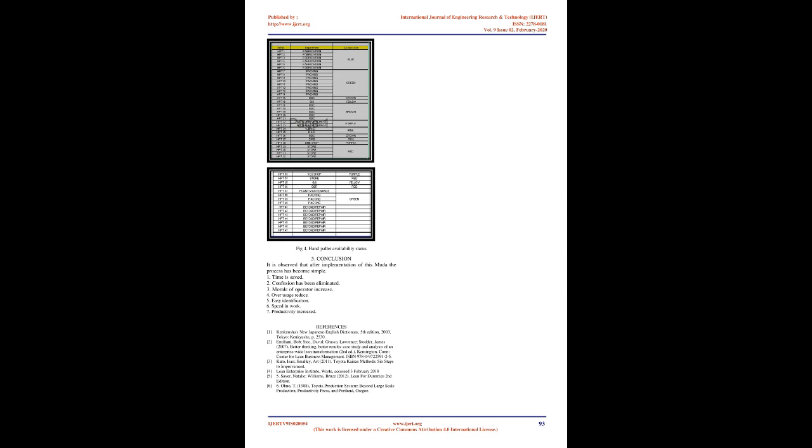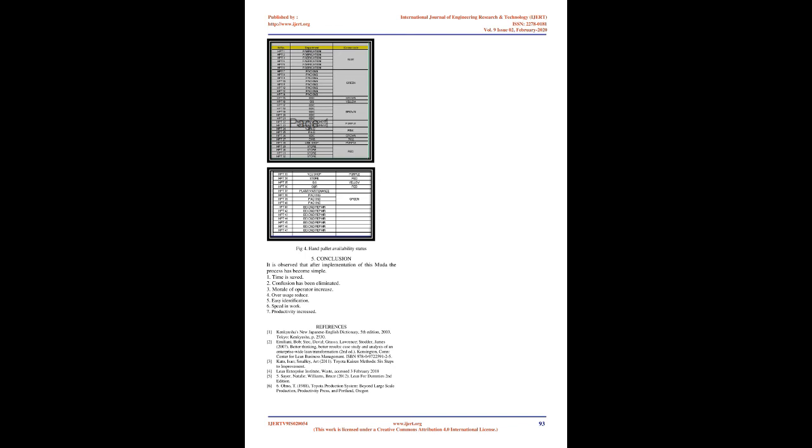Fig. 1 Color coding sheet of department. Fig. 3 Color coding hand truck pallet. 3. Results after implementing Muda in an organization for hand pallet trucks. The work has been done faster and the confusing process has been eliminated. Each department has done identification of their own hand pallet trucks. It has made work easy. Fig. 4 Hand pallet availability status.